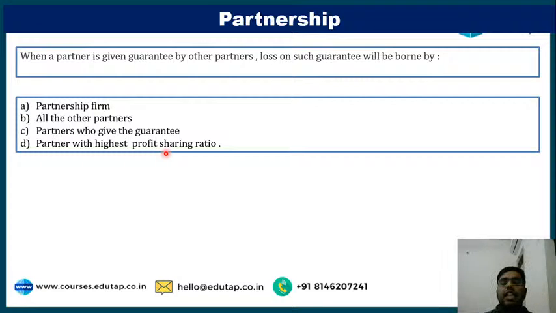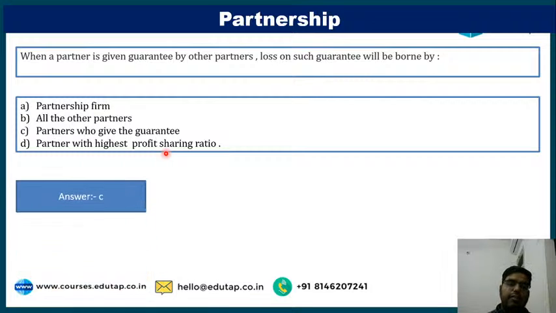If any partner has given guarantee to other partners, then if there is a loss, who will be bearing that loss? All the partners, or the partnership firm, or the person who is giving the guarantee. This is not a case where they are giving a guarantee to an outsider. They are giving a guarantee to other partners. So in that case, who will be bearing the loss? Some are saying B, some are saying C. The answer will be C.